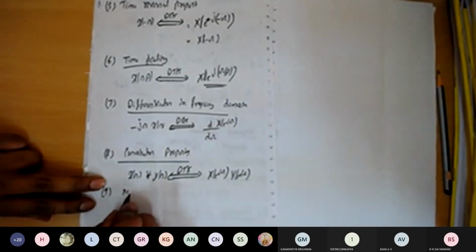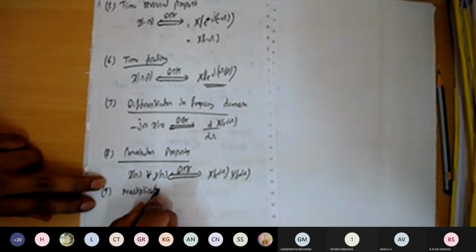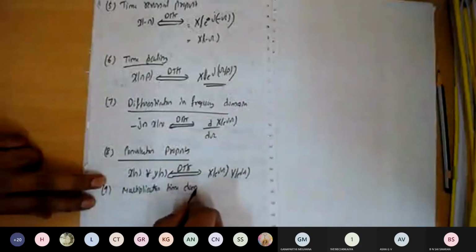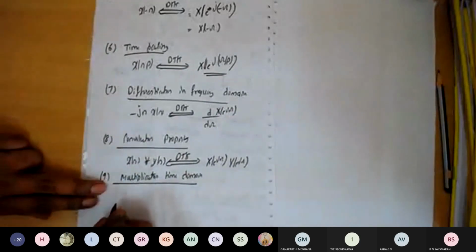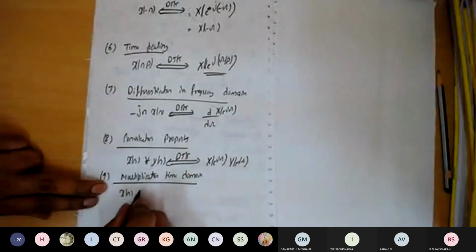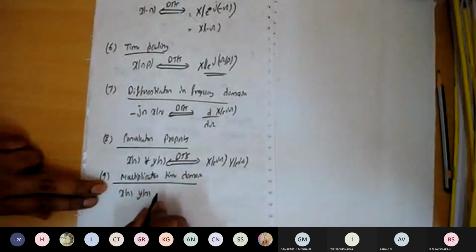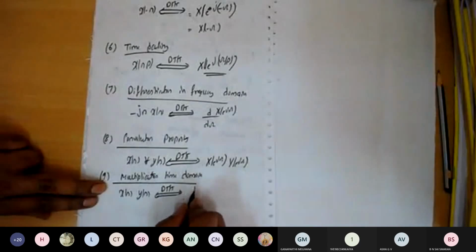The next one is multiplication in the time domain. This is equal to the convolution in the frequency domain. So we can write x of n into y of n. If we take the DTFT of this one, it has become,